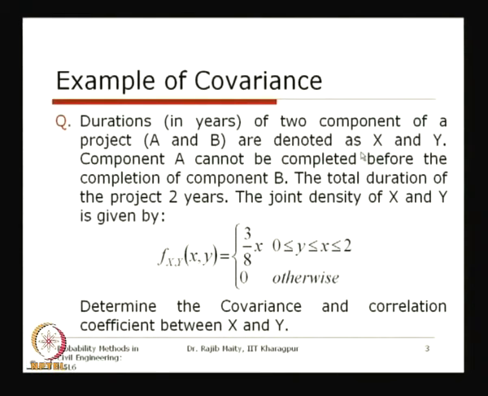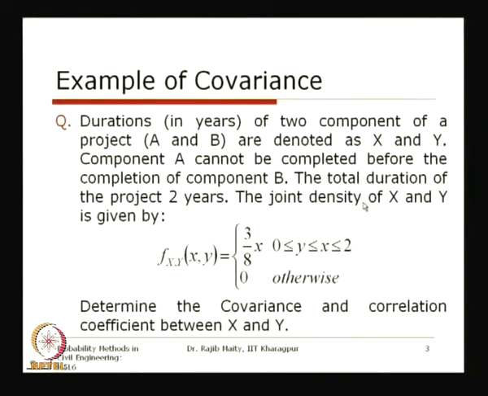So component A takes x and component B takes y. Now component A cannot be completed before the completion of component B. As I told you, components are always interrelated, so one component has to be completed first; unless you finish this one, you cannot go for the second one. So as component A takes time x and B takes time y, that means x should be greater than y, and the total duration of the project is 2 years.